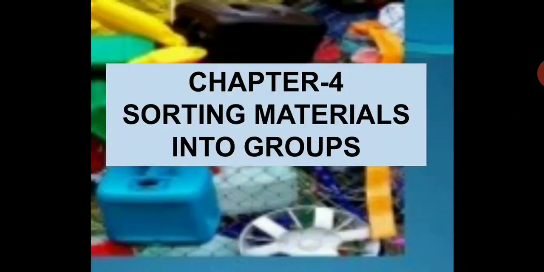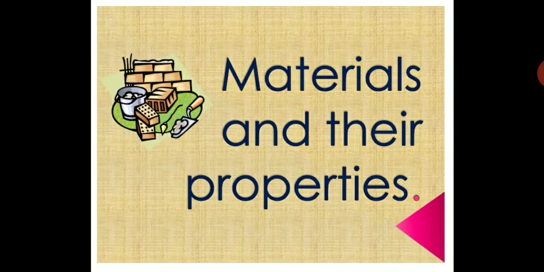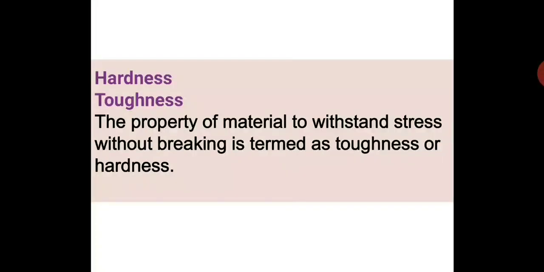So we will continue with chapter 4, sorting materials into groups. We have seen materials and their properties. One more property we are going to see now, toughness or hardness. Take down this definition in your notebook: the property of material to withstand stress without breaking is termed as toughness or hardness.